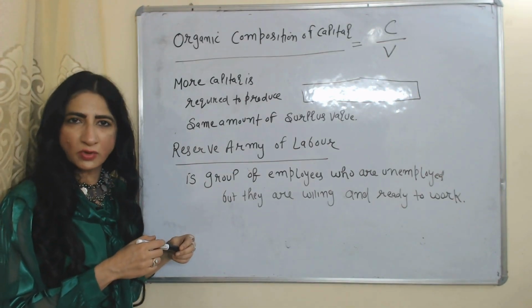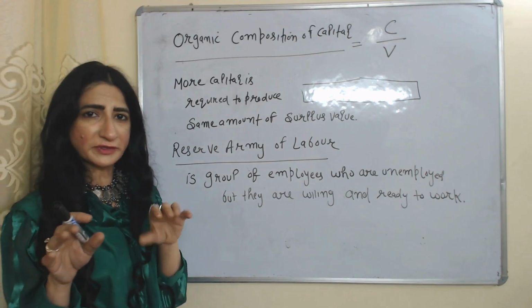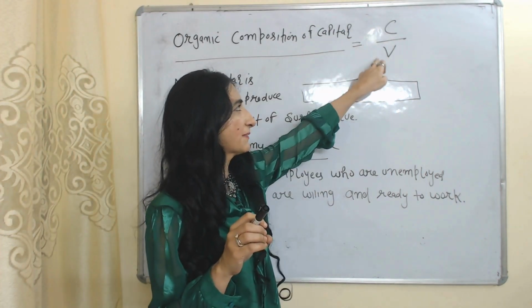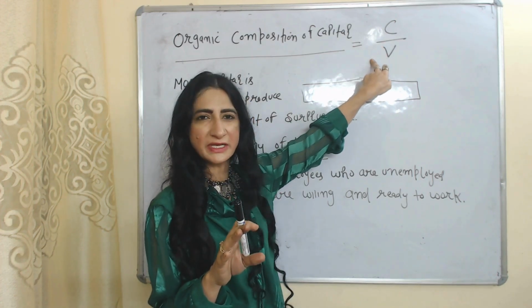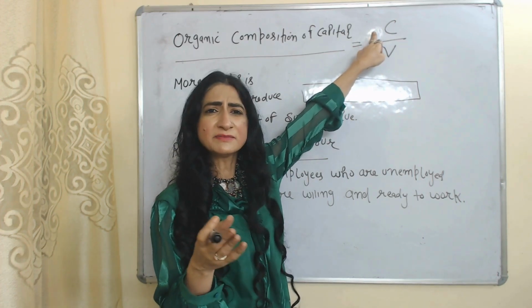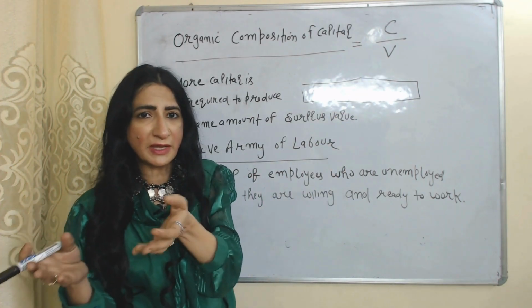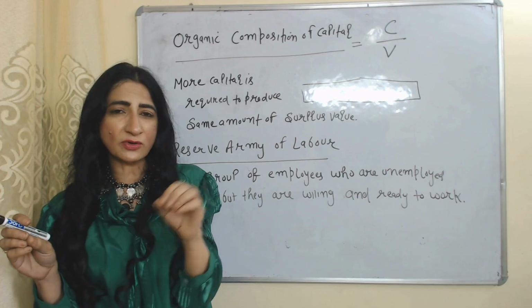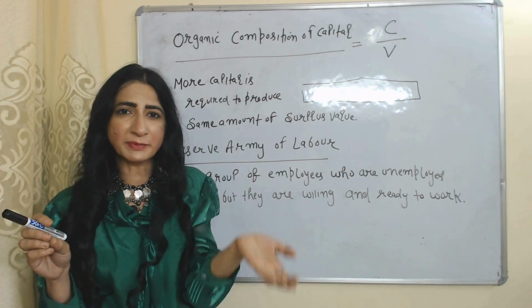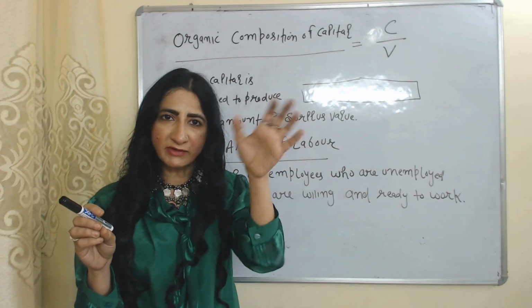This theory also talks about organic composition of capital. Organic composition of capital is the ratio of constant capital to variable capital. Here C is constant capital, V is variable capital. Constant capital means machinery, material, variable capital means labor, and surplus value is generated by labor, as we earlier discussed. According to this theory, organic composition of capital and profit have an inverse relation. When organic composition of capital increases, our profit will fall.